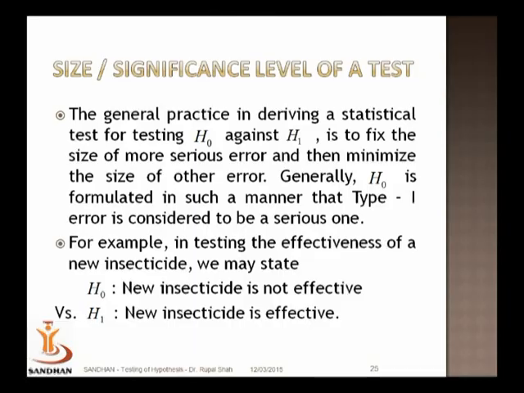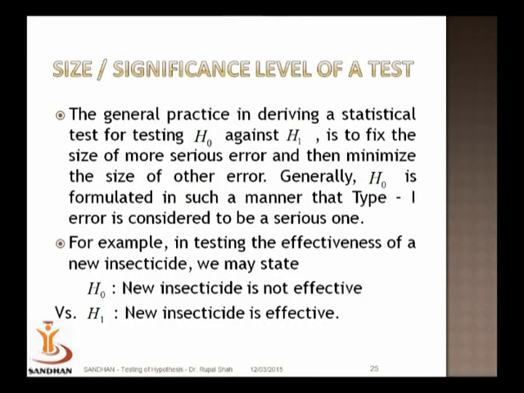I can allow only 5% error in the probability of type 1 error. So I may fix alpha, subject to the condition that alpha is restricted to 0.05, and then try to minimize beta, which is now possible. So we can minimize one error by fixing the other to some pre-specified level.